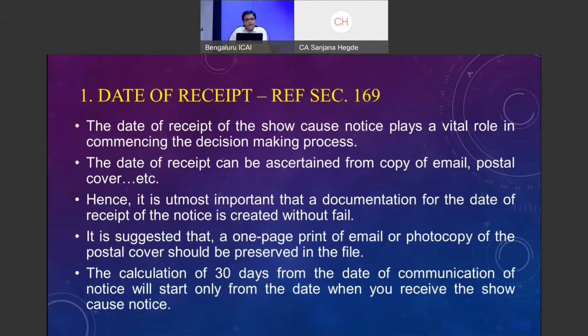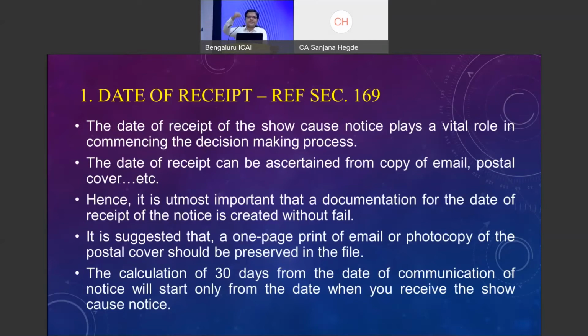If there is an email received from the assessee, it can be tracked that, okay, the department has sent an email on so-and-so date. Please take a printout of that and keep it in your file. It is a proof that, yes, the mail has come on so-and-so date from the department. If it has come through a postal cover, please inform your client to preserve the postal cover. Give the order copy to your office along with the copy of the postal cover, because that is the proof to establish that I have received it on so-and-so date, with which we can calculate within 30 days.